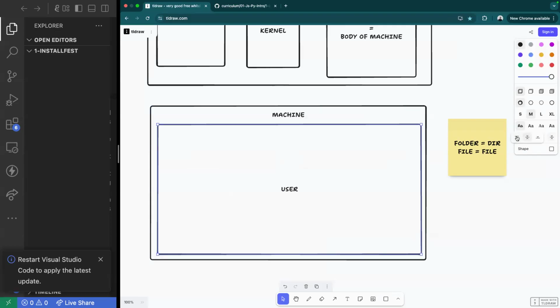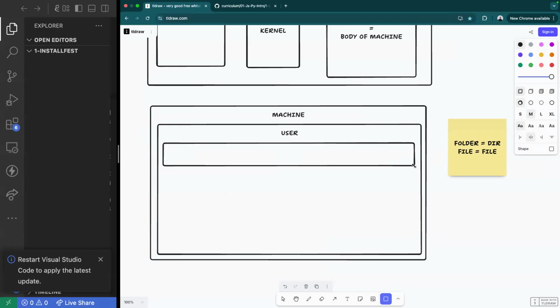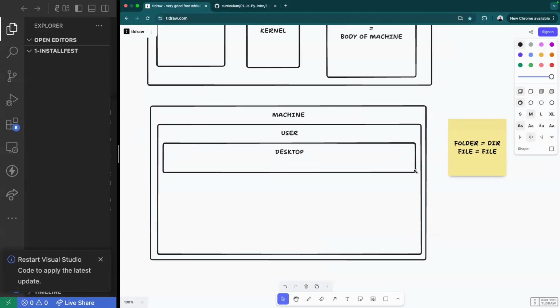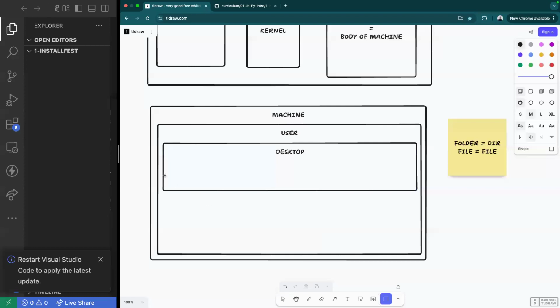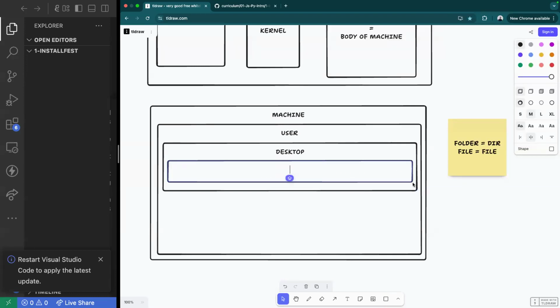Here we have our user directory. Inside of that user directory, you're going to have something like a desktop. And inside of that desktop directory, you're going to have any folder or file that you may have on your actual desktop being displayed.